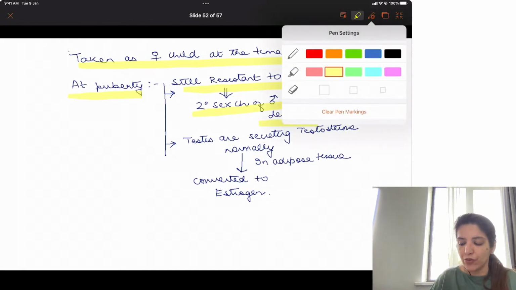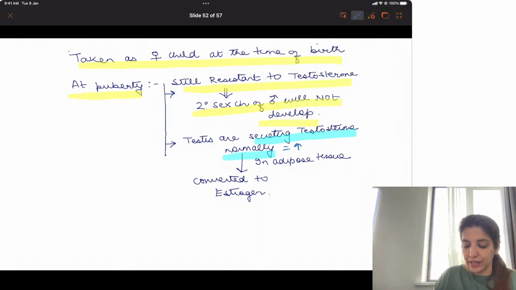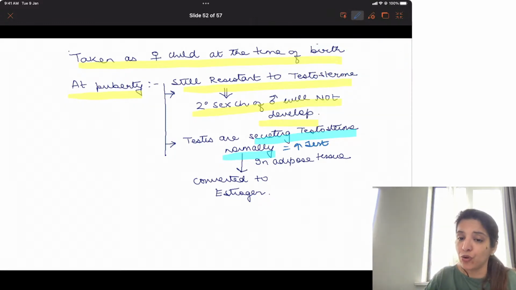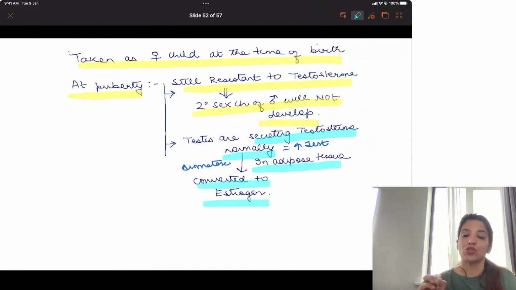Now comes a very important thing. The testes are secreting testosterone normally. And this testosterone will be increased in these patients because it is not getting converted into dihydrotestosterone. Now this increased testosterone will go into adipose tissue, and with the help of the enzyme aromatase, the entire testosterone gets converted into estrogen.